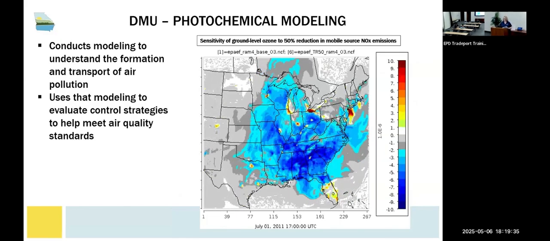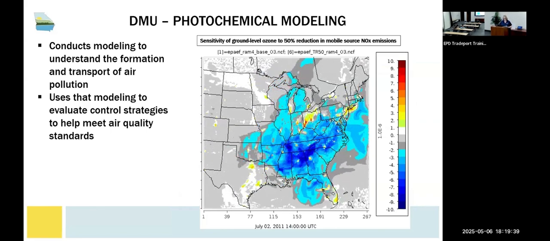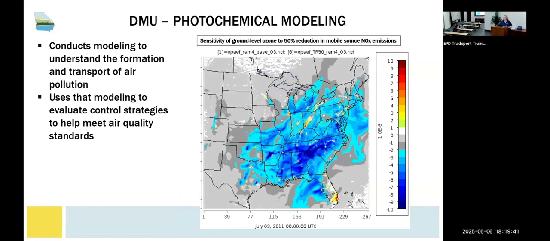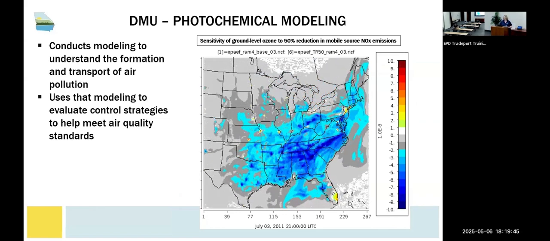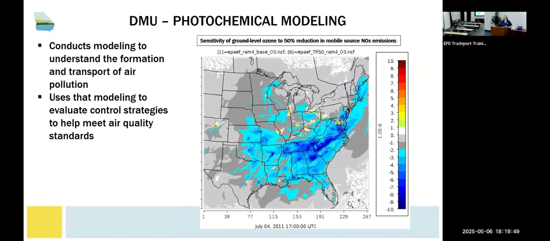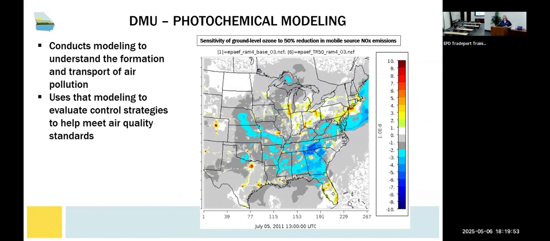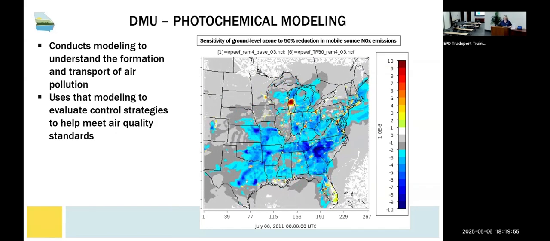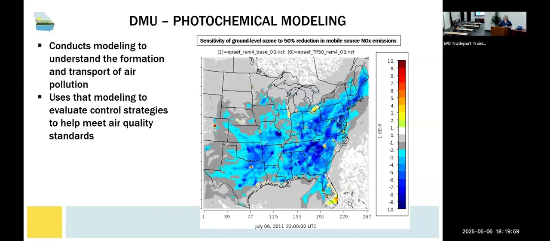In addition to modeling for permit applications, the Data Modeling Unit also models on a large scale to understand what is happening when different scenarios occur. The graphic on this slide shows how a 50% reduction in NOx would impact ozone, which is one of EPA's criteria pollutants. The 50% reduction in NOx emissions results in less ozone, which is indicated in blue in this graphic, and that means cleaner air.